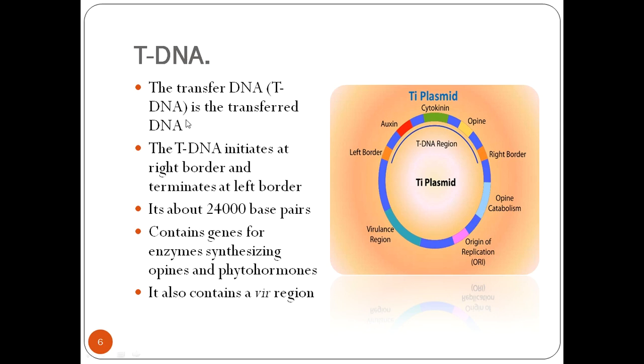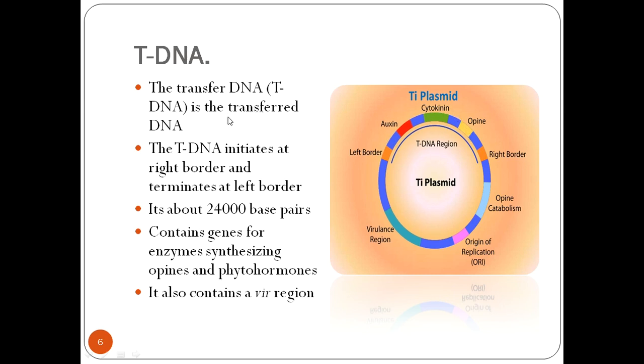The tumor inducing plasmid has a tDNA region. You can see the tDNA region starts from the left border and ends at the right border, and it has auxin, cytokinin and opine genes.